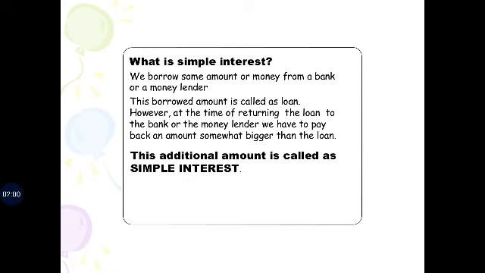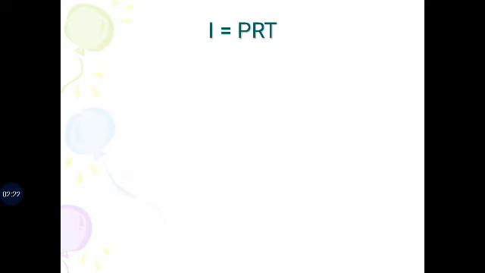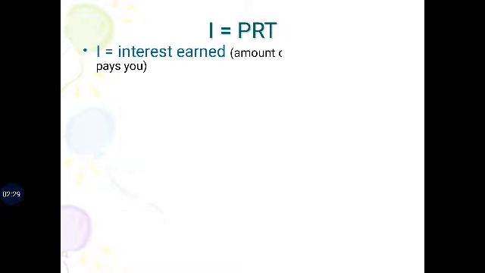We borrow some amount of money from a bank or a money lender. This borrowed amount is called a loan. However, at the time of returning the loan, we have to pay back an amount somewhat bigger than the loan. This additional amount is called interest. I is equal to PRT. I means simple interest. P into R into T.